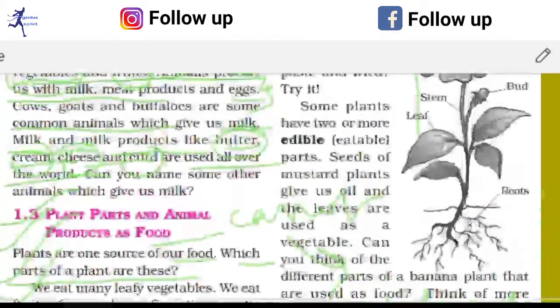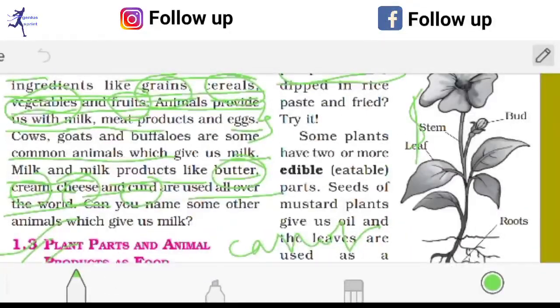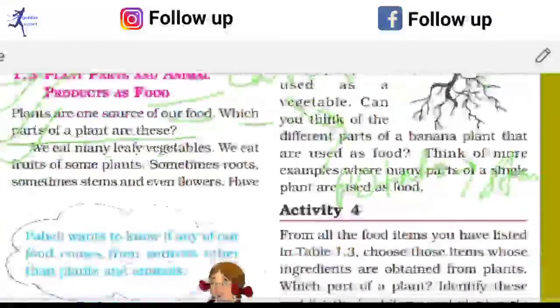See, another thing is that you have to learn these pictures also. This drawing is very important, because questions can come from it. Basically teachers ask a question to draw a plant to show all the eatable parts of a plant. Then you have to write, sometimes flowers are also eatable, then bud, then stem, then leaves. Okay, so roots, etc. You have to write all these things here. So I hope you have understood what I have discussed today.